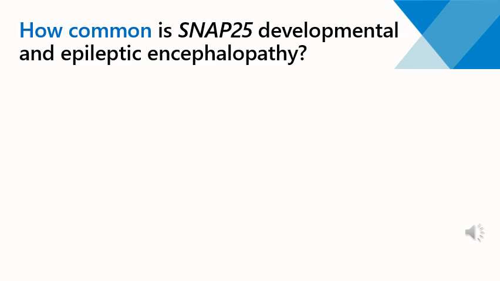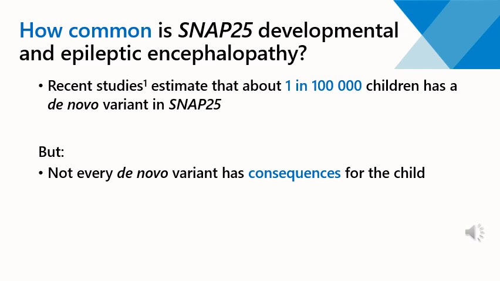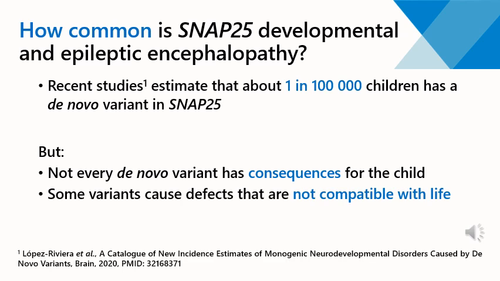How common is SNAP25 developmental and epileptic encephalopathy? Recent studies estimate that about 1 in 100,000 children has a de novo variant in SNAP25. But there are some things to consider. So, not every de novo variant has consequences for the child. If the variant is located outside of these important functional regions, or also seen in a reference population, it may not cause any symptoms. In contrast, some variants cause defects that are so severe that they are not compatible with life. In the end, SNAP25-DEE is a very rare disorder that only affects a small number of individuals worldwide.